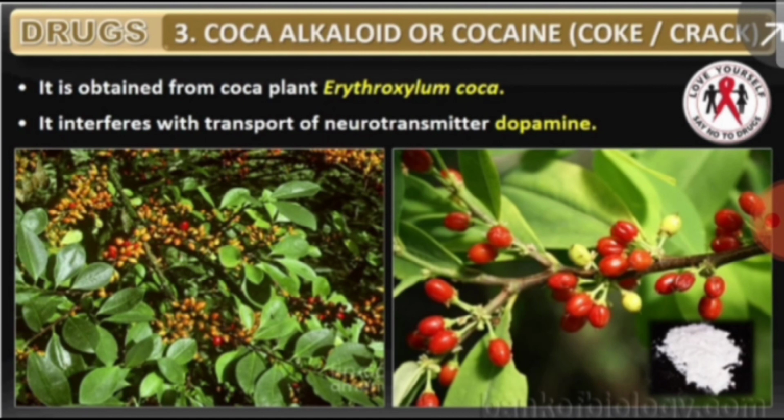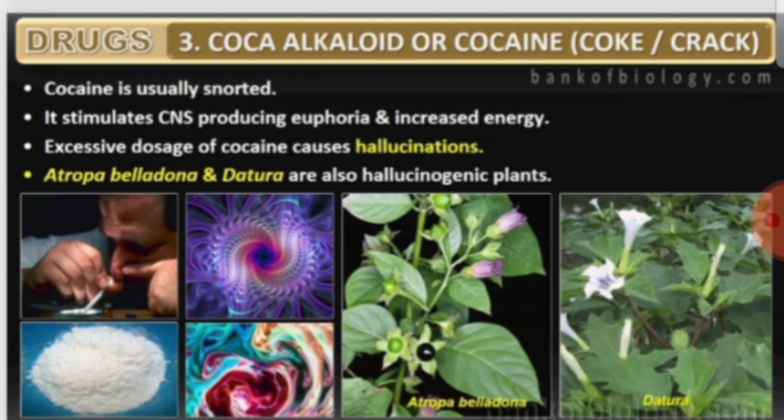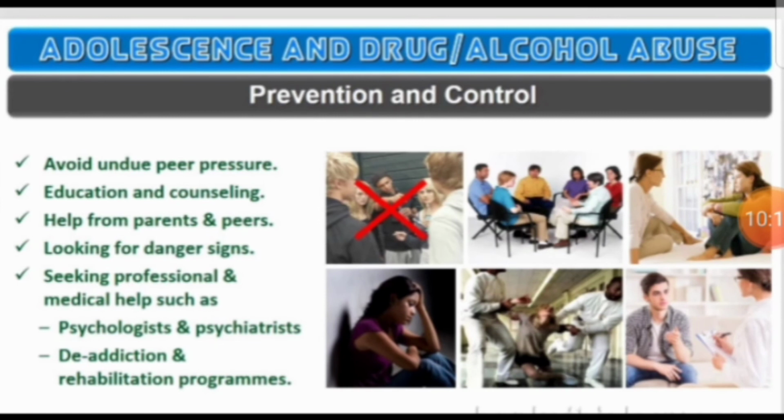Then in case of coca alkaloids or cocaine, you have to remember that it is obtained from a coca plant called Erythroxylum coca, and this cocaine interferes with the transport of the neurotransmitter dopamine. Because of these coca alkaloids, they are responsible for hallucination also. Similar drugs are extracted from hallucinogenic plants like Atropa belladonna and Datura. Here you can see the pictures of Atropa belladonna and Datura.